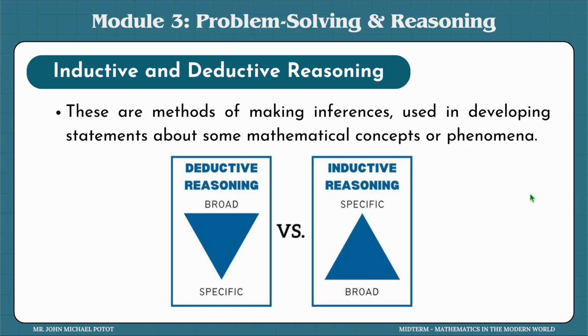Sorry, let me correct that. Deductive reasoning is a top-down reasoning, and inductive reasoning is bottom-up. So those are the other names of these reasonings.